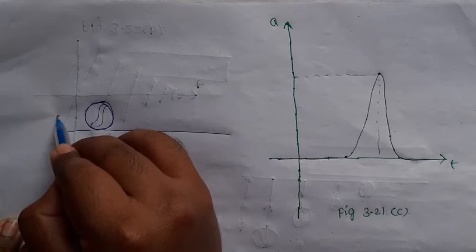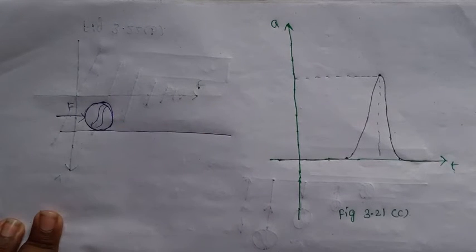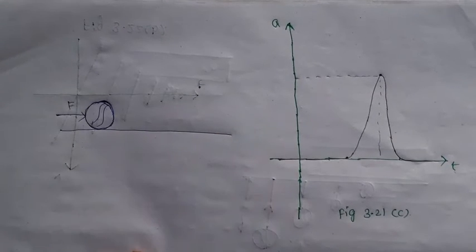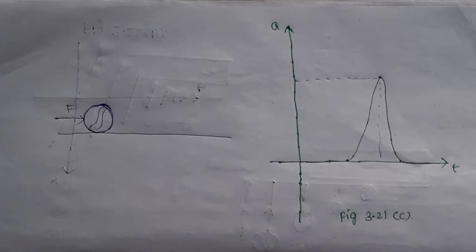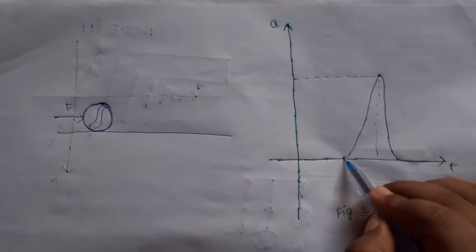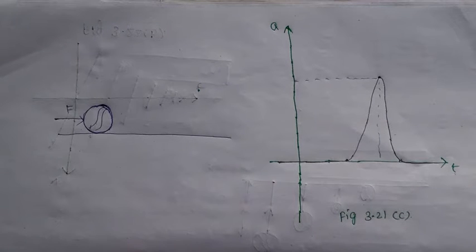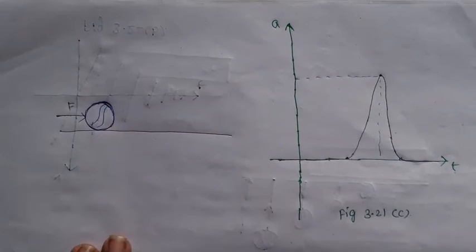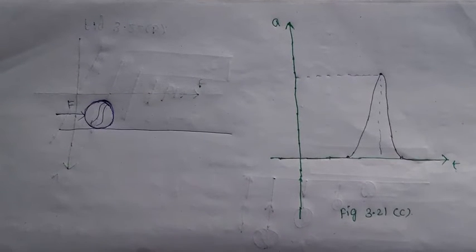At a particular time I suddenly apply some force on the ball. What happened? Velocity changes. So velocity changes, and acceleration also changes. So at this particular point the acceleration suddenly reaches a peak value. The particle gets the maximum acceleration. That is the example.